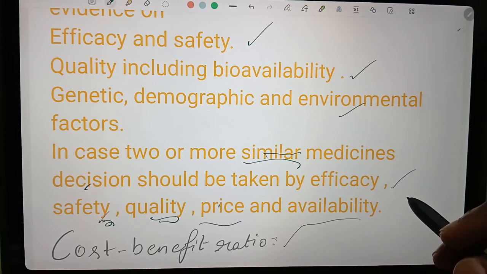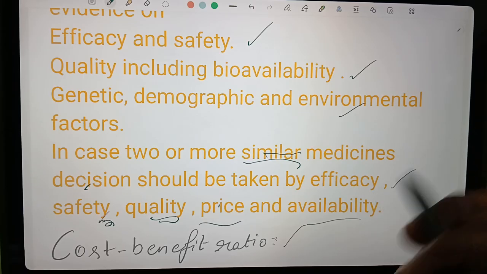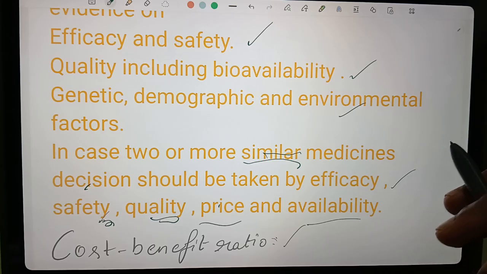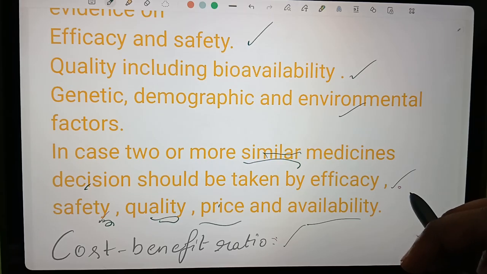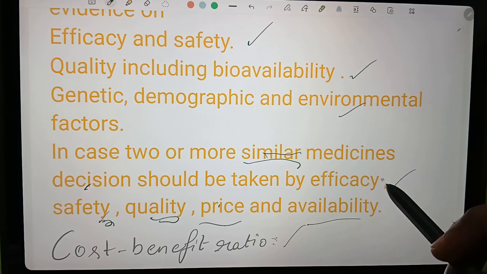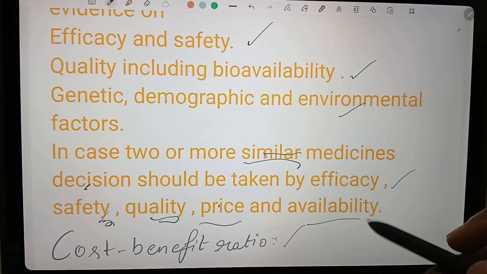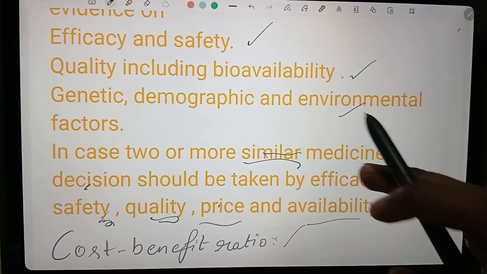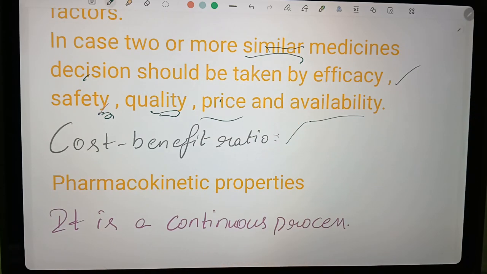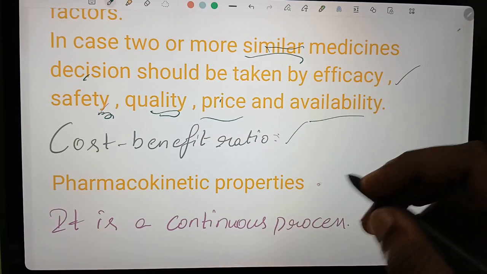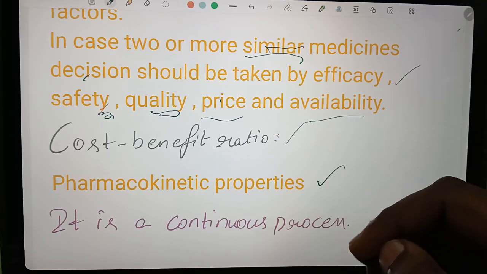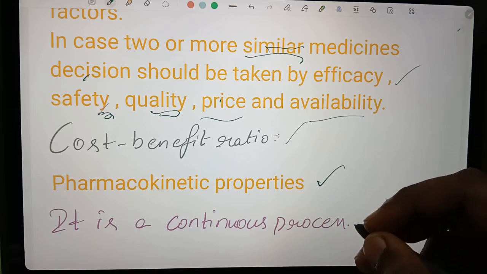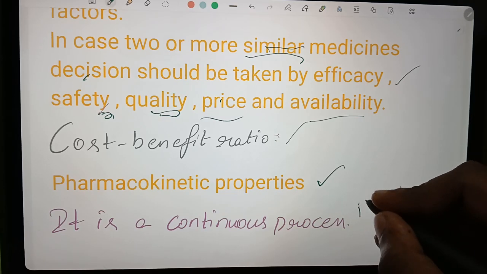For example, in this case, two drugs are similar. On this condition, we will check the efficacy and safety of that certain drug, what is the quality of the drug, and what is the price, the cost-benefit ratio also, and whether it is available or not, and how it is working. We will see the pharmacokinetic properties also. It is also most important.